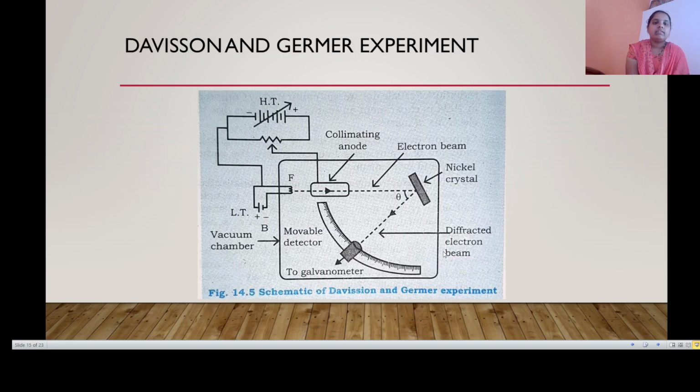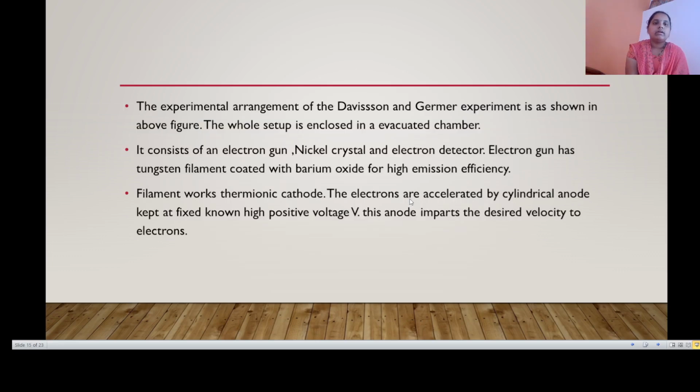The electron gun has a tungsten filament coated with barium oxide for high efficiency.